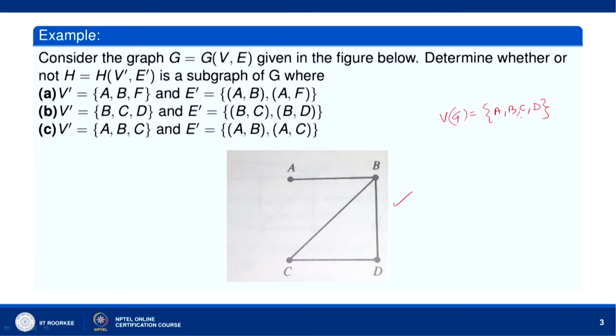Since V' contains ABF and F is not an element of V(G), V' is not contained in V. Since V' is not a subset of V, therefore H(V', E') is not a subgraph of G.